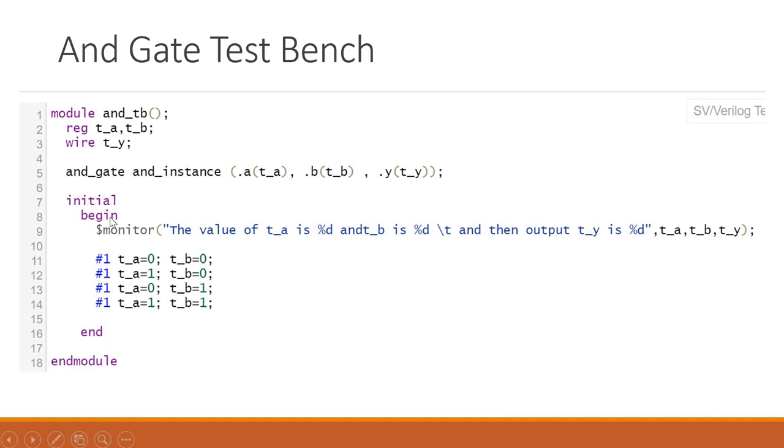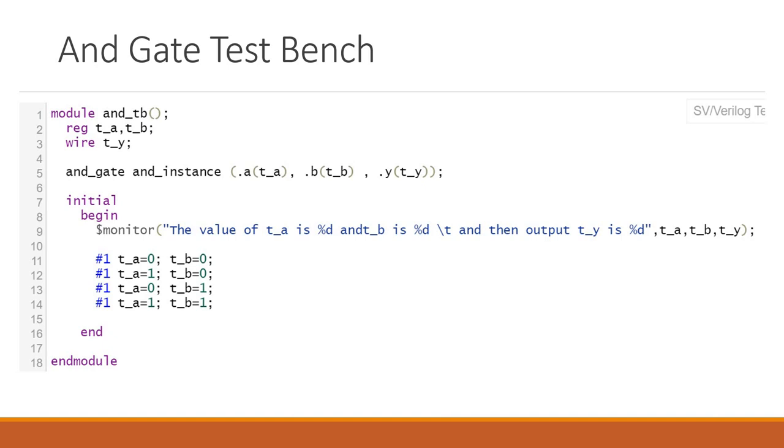Now here we are using begin and end. If you want to write multiple statements, like 1 2 3 4 5, these are multiple statements, then you can use begin end. If you want to use only a single statement, there is no need to use begin end. You can simply write the one statement after initial, and that will be enough.